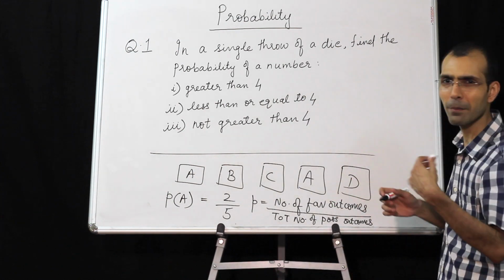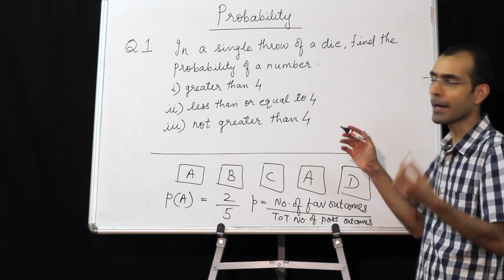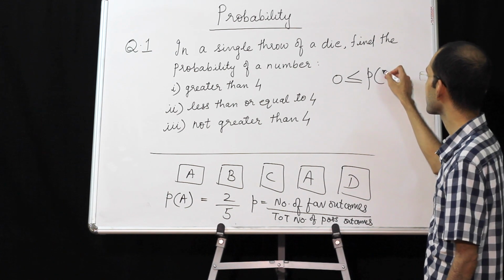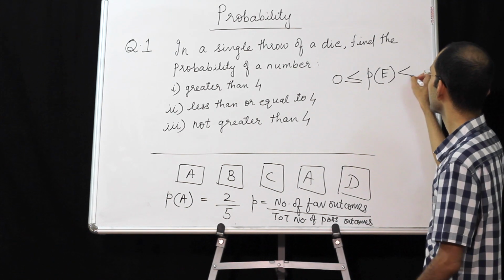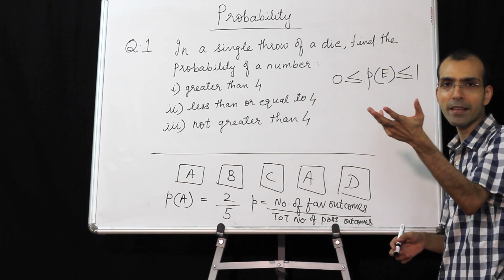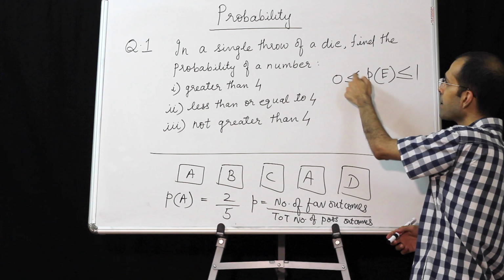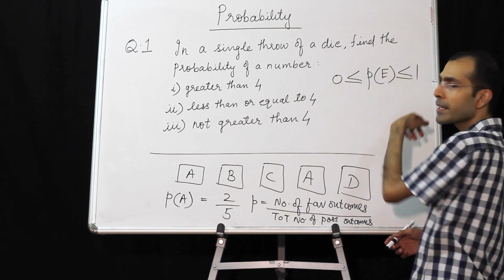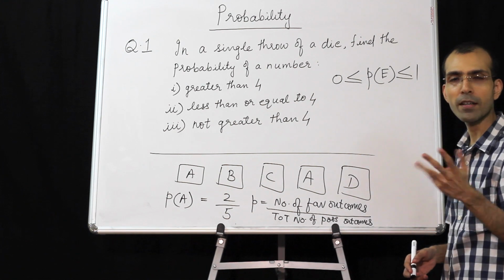So let there be some event, something happening. We will have this kind of relation: probability of E, of any event happening, is greater than or equal to 0 but less than or equal to 1. So 0 and 1 both inclusive.